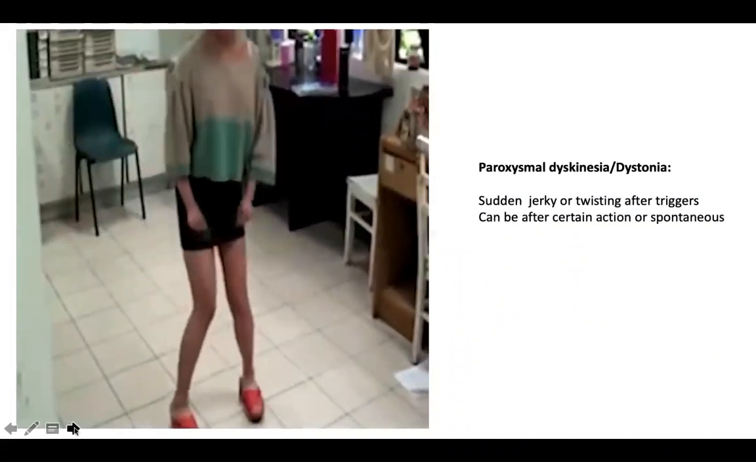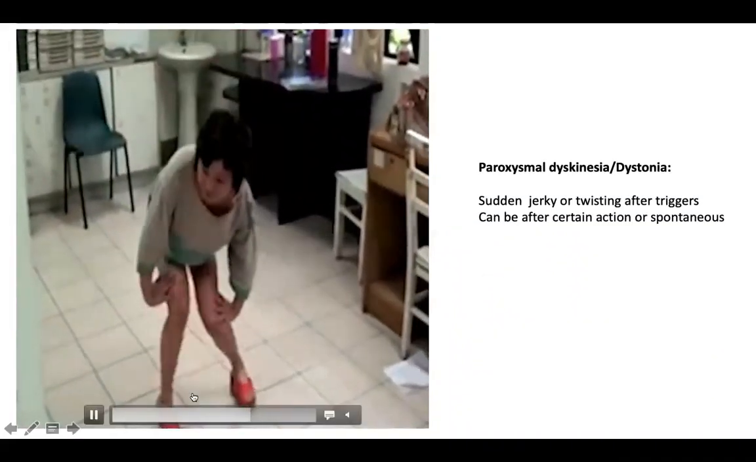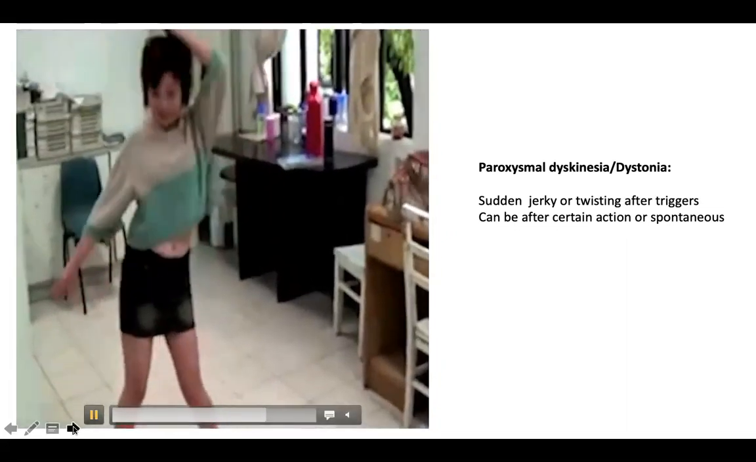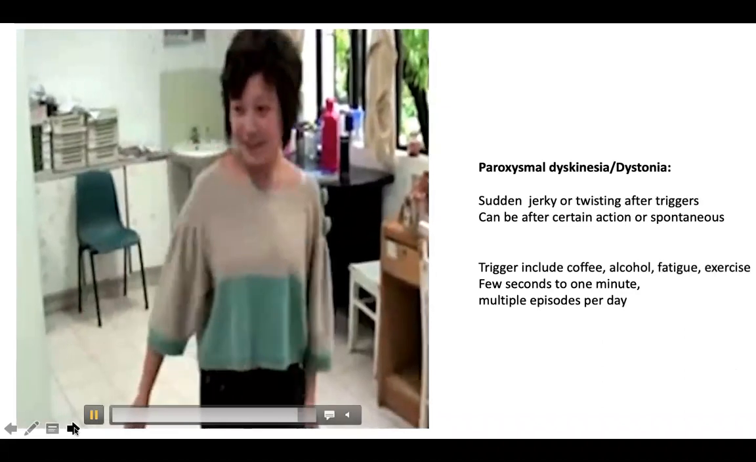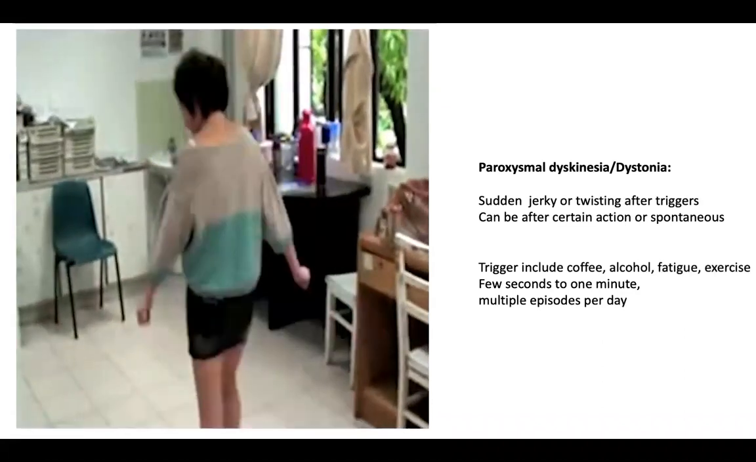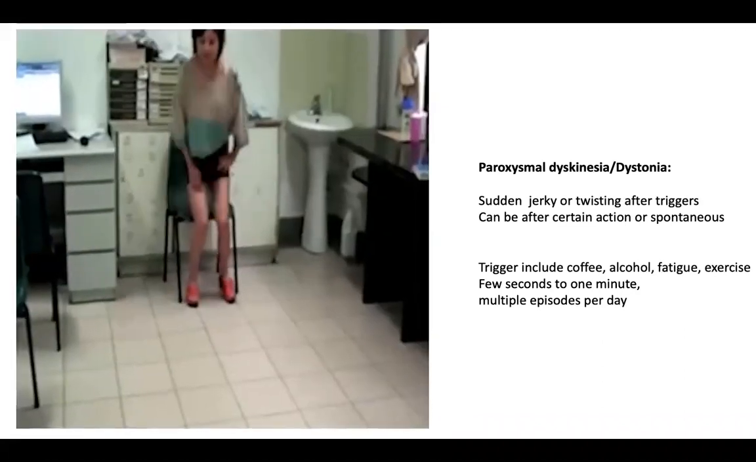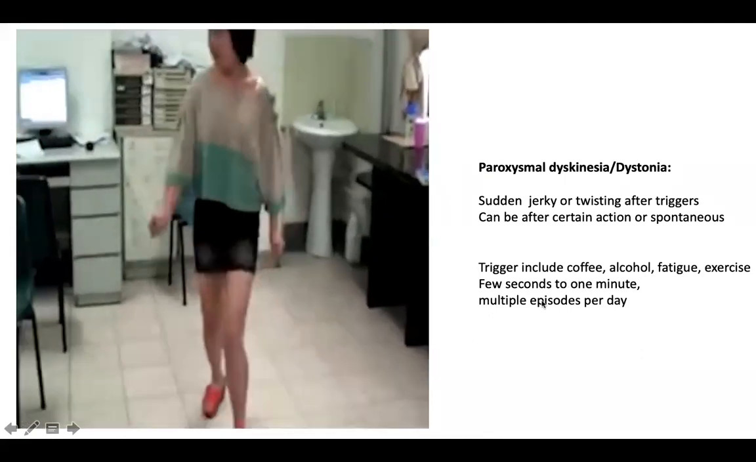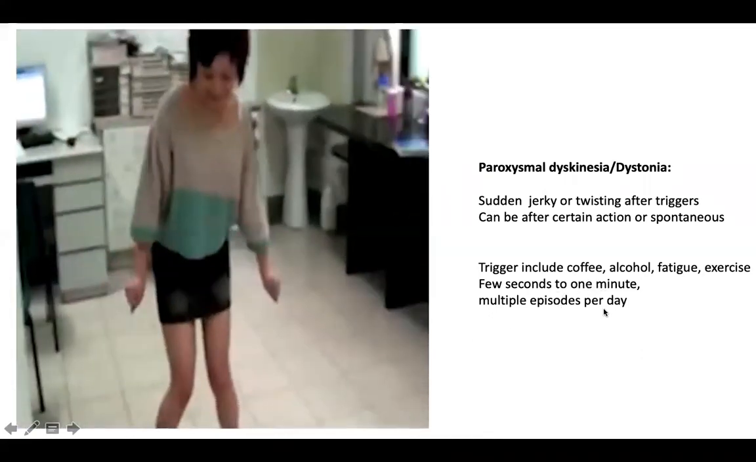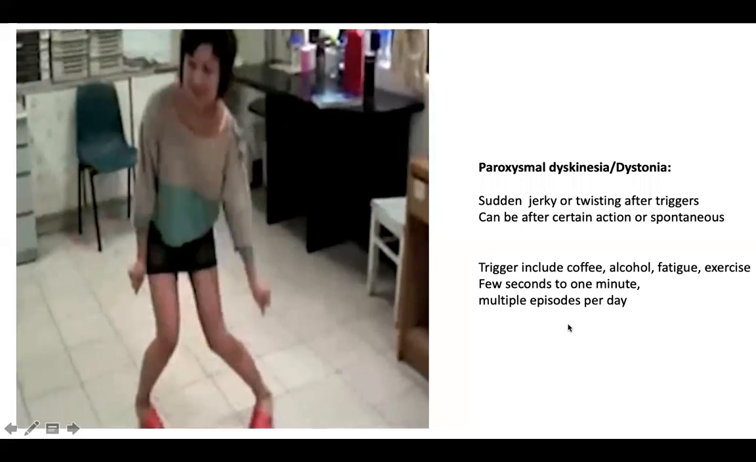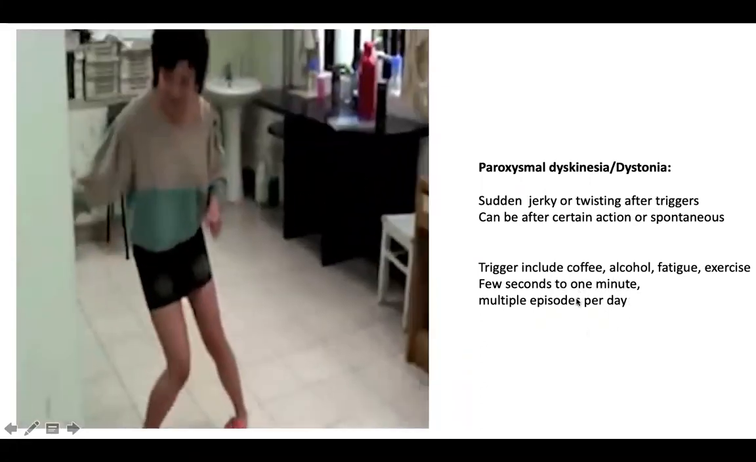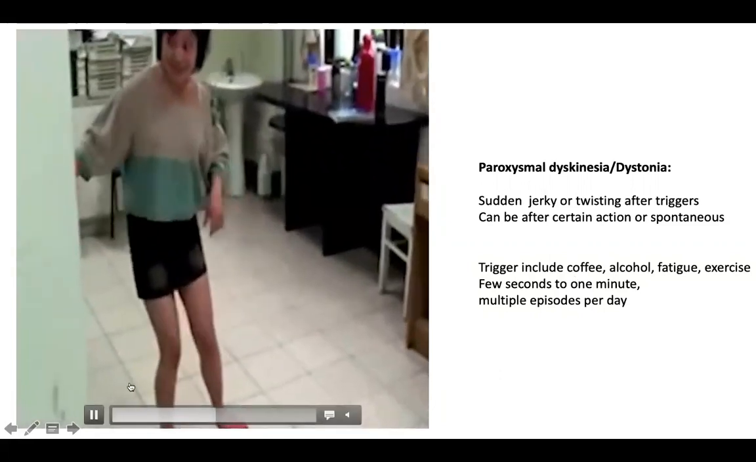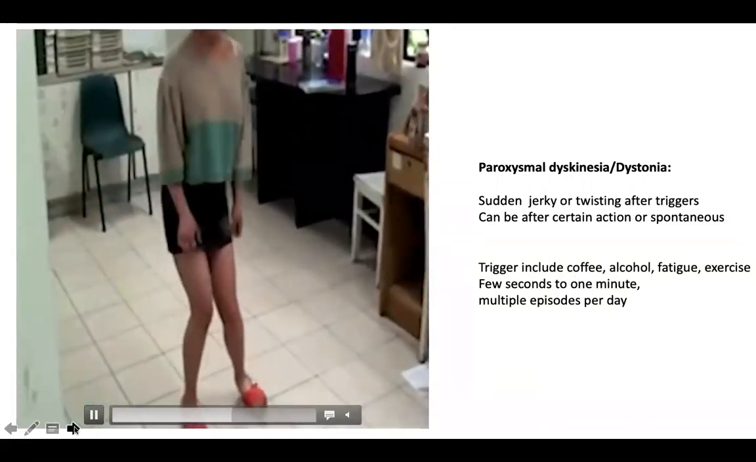So paroxysmal dystonias are usually triggered. It can be spontaneous, or it can be triggered after a particular action, like in this case, getting up from the chair. Triggers can include coffee, alcohol, stress, lack of sleep, fatigability. There are multiple types, but the commonest type is PKD1, which only lasts for seconds to a minute, but there can be multiple such attacks per day. Some of them can have up to 50 to 100 attacks per day, and some of them are treatment responsive with carbamazepine or sodium channel blockers.